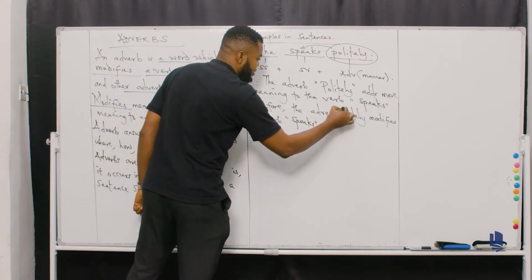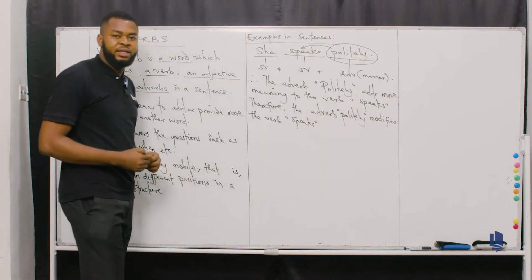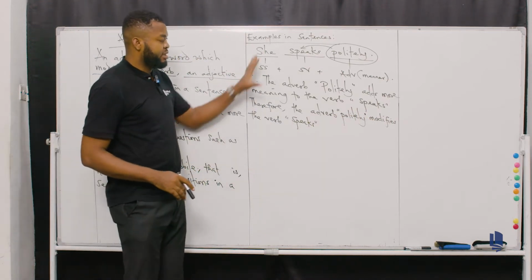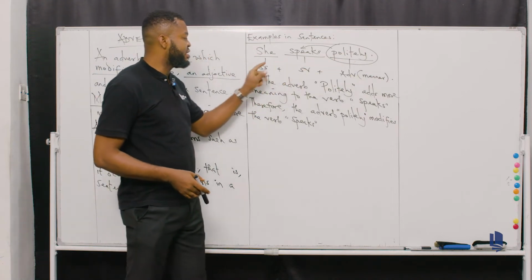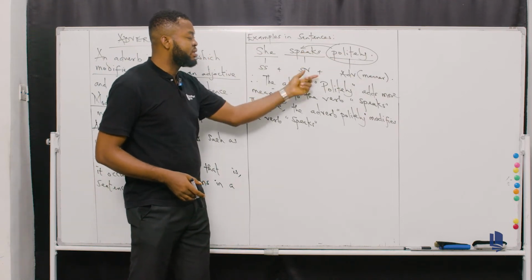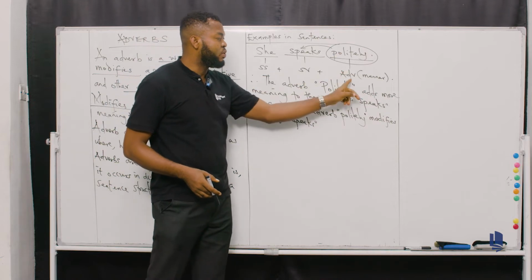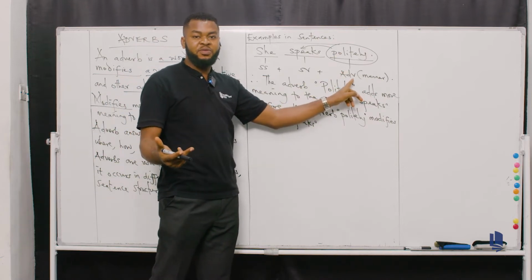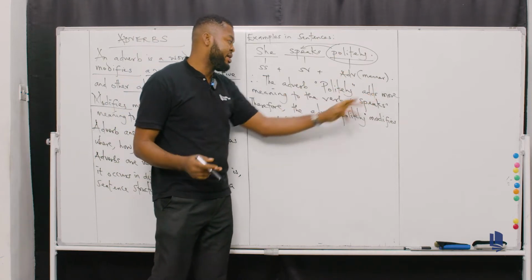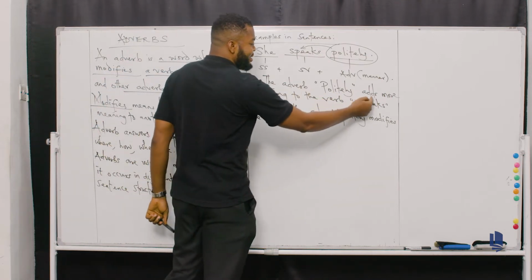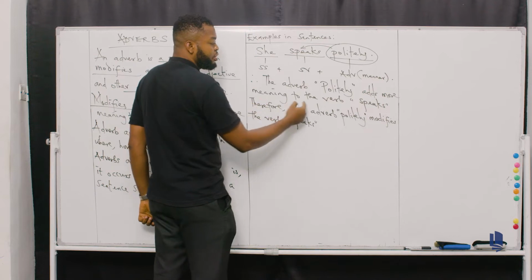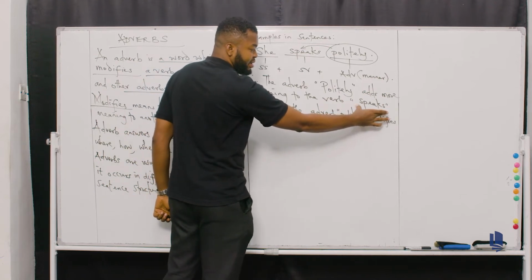Can you see? So take a look at this, class. This is the explanation. She speaks politely, all right? She is the singular subject. Speaks is what? The singular verb. And then politely is what? The adverb. What specific aspect of adverb is politely? That's manner. And here is the explanation. The adverb politely adds more meaning to the what? To the verb speaks. How?